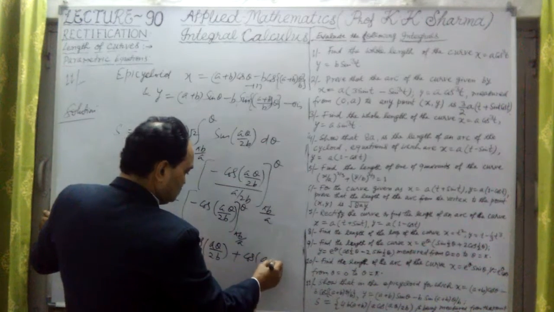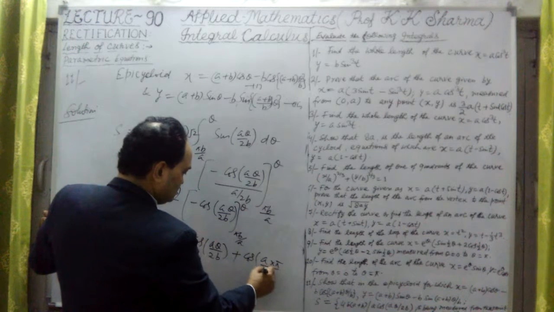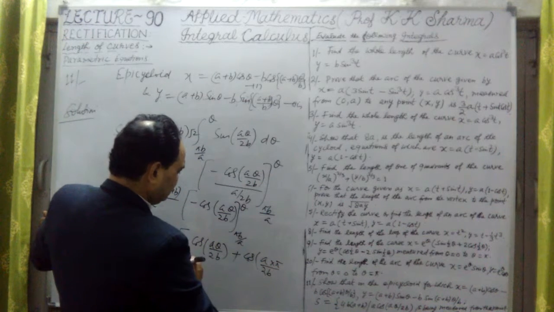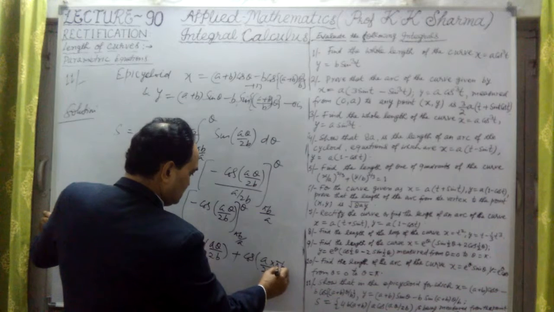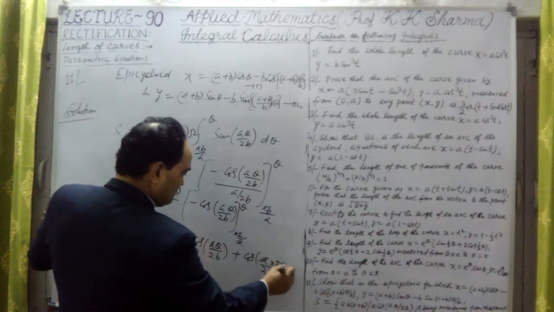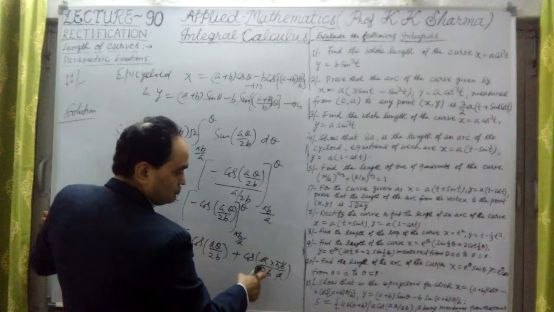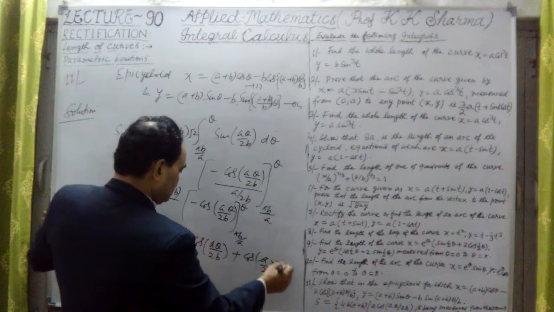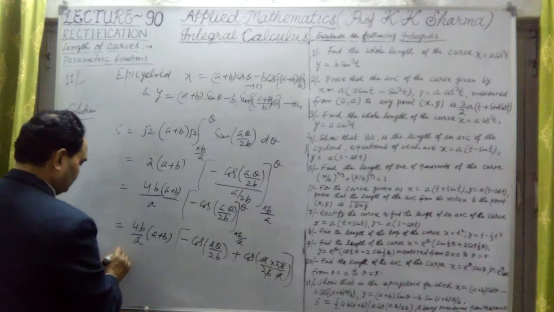It is a into pi b, this is twice b. Sorry, pi into b upon a. A cancelled out. B cancelled out. Is pi by 2 here. Cos pi by 2 is 0. That is 0 value.